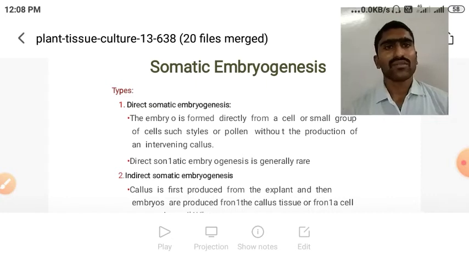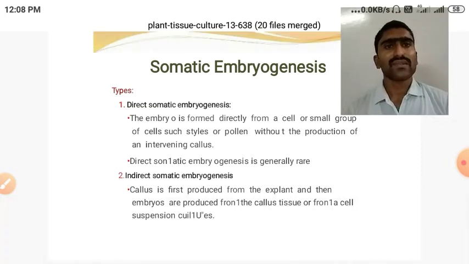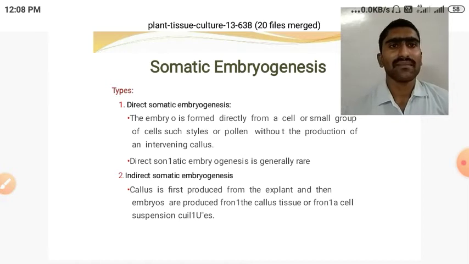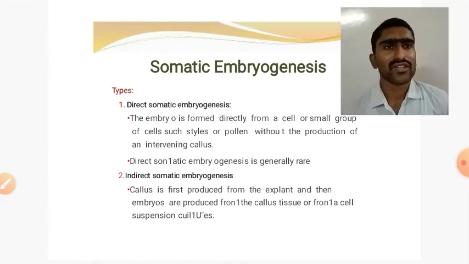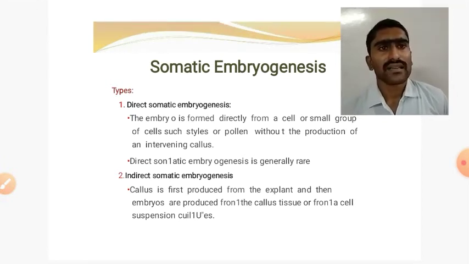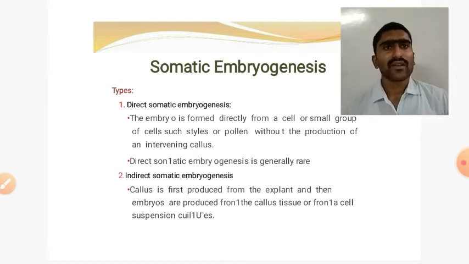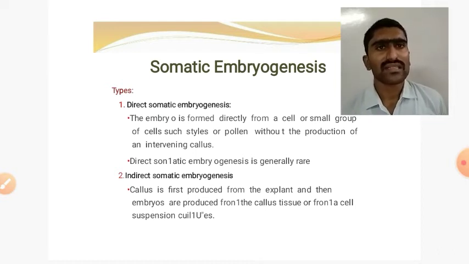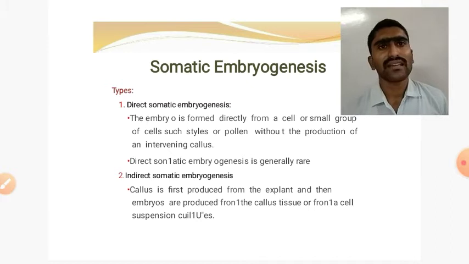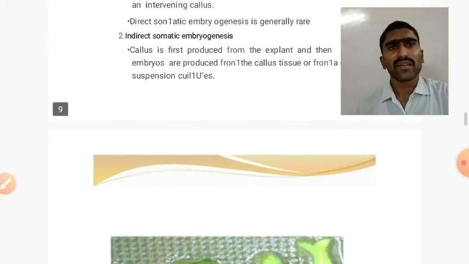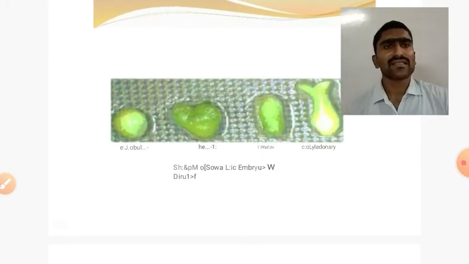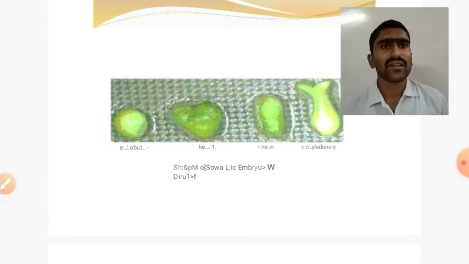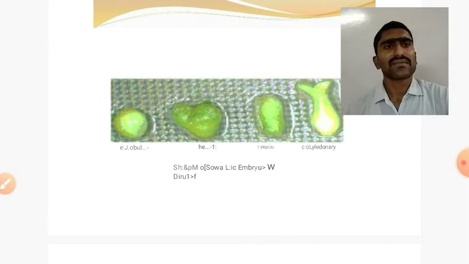In indirect somatic embryogenesis, callus is first produced from the explant and then embryos are produced from the callus tissue or from a cell suspension culture. Okay, these are the two types of somatic embryogenesis: direct and indirect. These are the different shapes of the embryo which appear: globular shape, heart shape, cotyledonary shape. These are the shapes given.